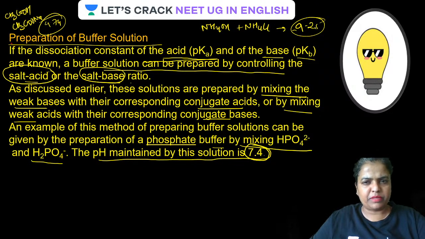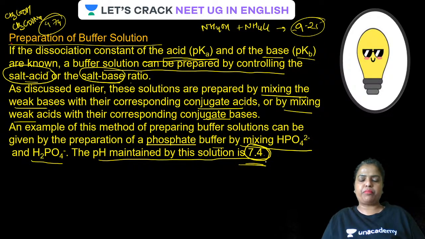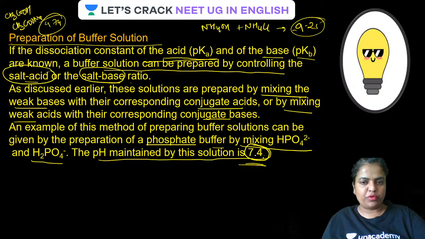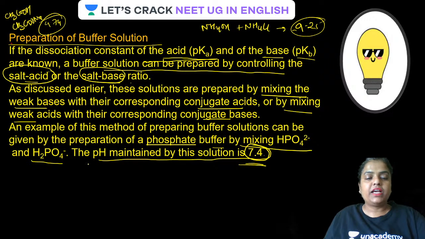Somewhat 9.25 something value. But this buffer has got a pH of 7.4. 7.4, guys. Okay, remember that. Come on, why it is possible, let me tell you. You all know phosphoric acid is a tribasic acid with the formula H3PO4.